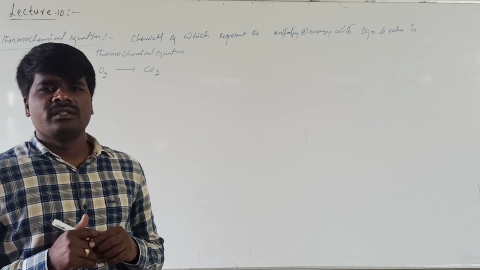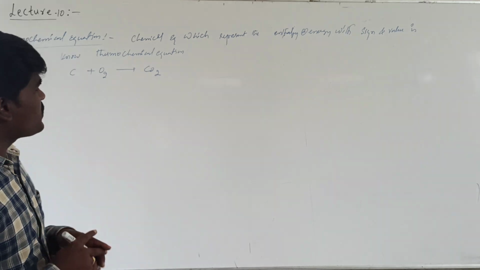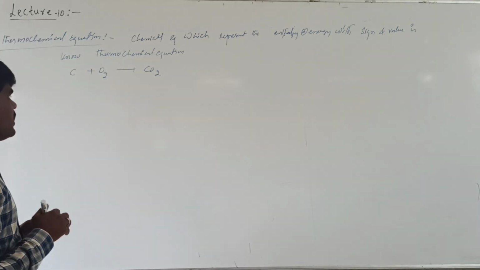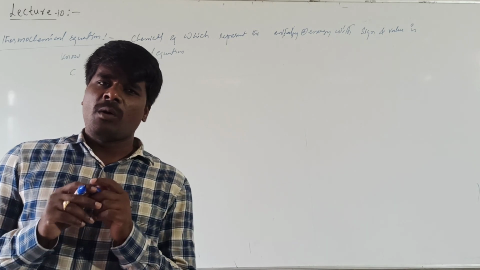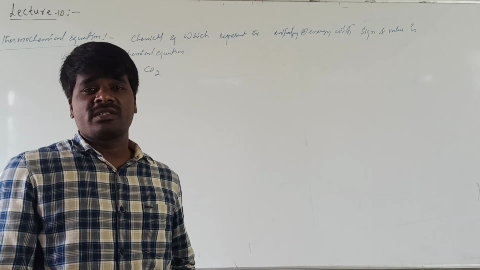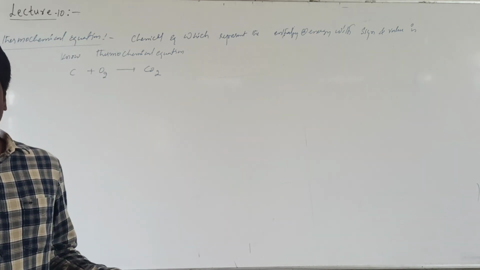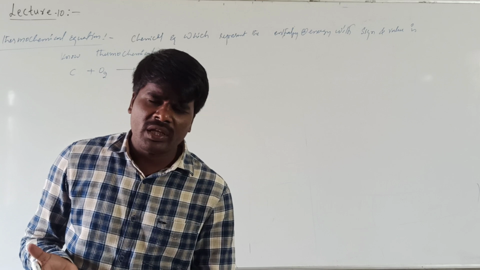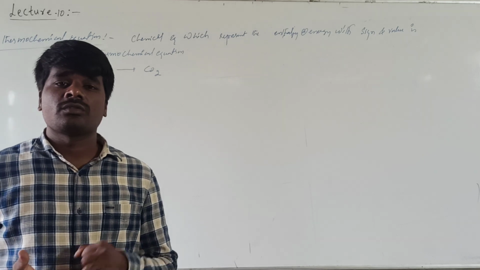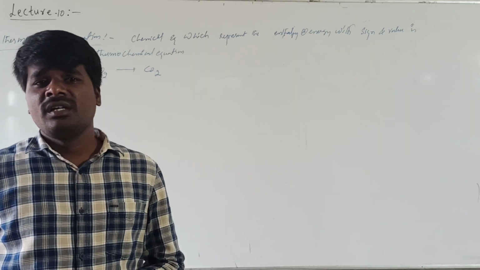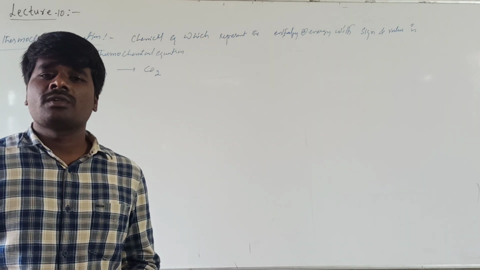If you represent an equation with the energy changes with the proper sign, that type of reaction is called a thermochemical equation. This thermochemical equation also includes the physical state of reactants as well as products. Their allotropic forms are also represented. Carbon exists in various allotropic forms. You have to mention the state in which carbon undergoes the chemical reaction, whether gaseous, solid or liquid. If solid, there are several allotropic forms, whether it is undergoing reaction in the diamond form, graphite form or charcoal form. This we call allotropic form.